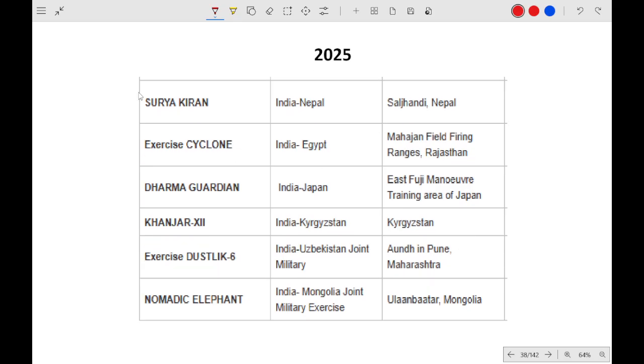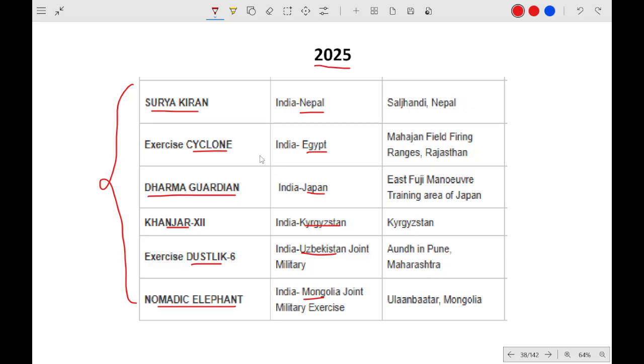See, these are the exercises which have happened till now in the year 2025. Okay, Surya Kiran, Nepal. Cyclone, Egypt. Dharma Guardian, Japan. Khanjar, Kyrgyzstan. Dustlik, Uzbekistan. Nomadic Elephant, Mongolia.